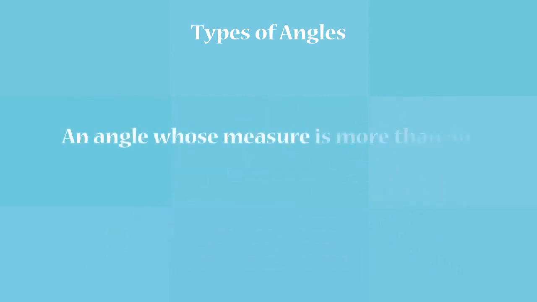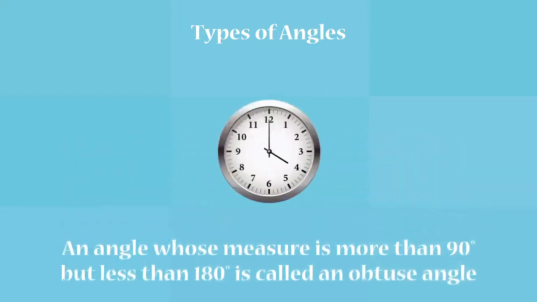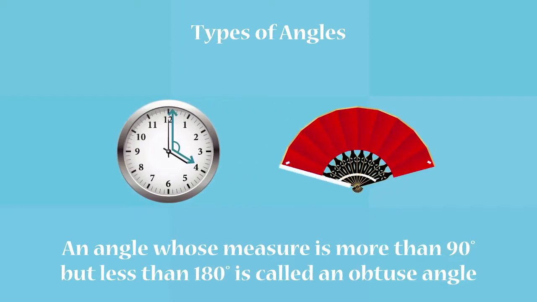An angle whose measure is more than 90 degree but less than 180 degrees is called an obtuse angle. The hands of a clock at 4 o'clock and the angle formed by the Japanese fan shown are examples of obtuse angles.